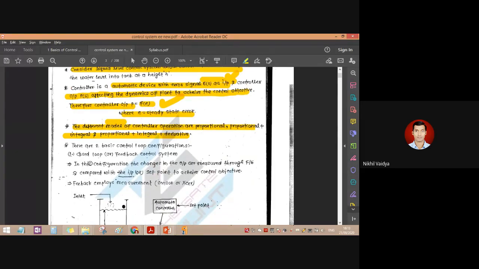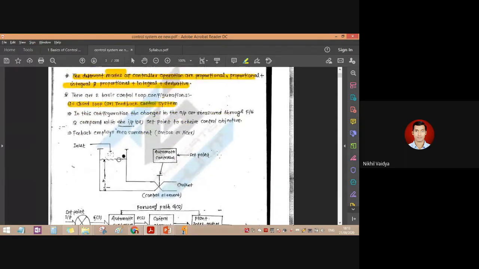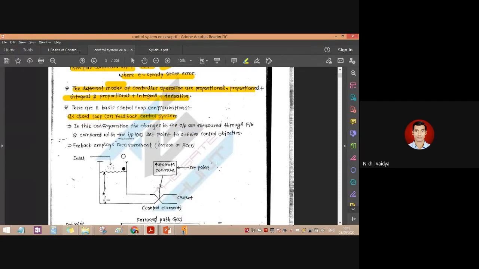There are two basic control loop configurations. The first is the closed loop configuration, and the second is the open loop. So closed loop configuration and open loop configuration. First I will tell you the open loop configuration. Open loop is basically simple. When there is no feedback from output to input, it is called open loop. When there is feedback from output to input, it is called a closed loop.